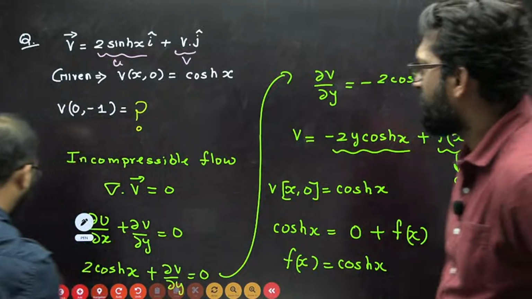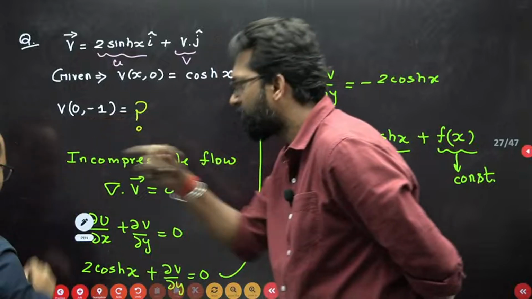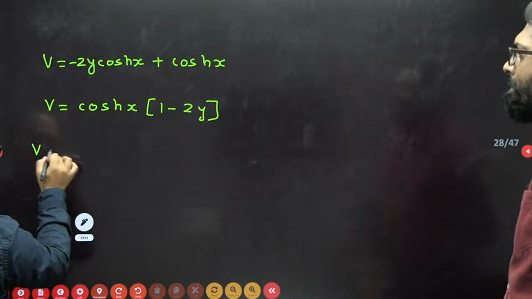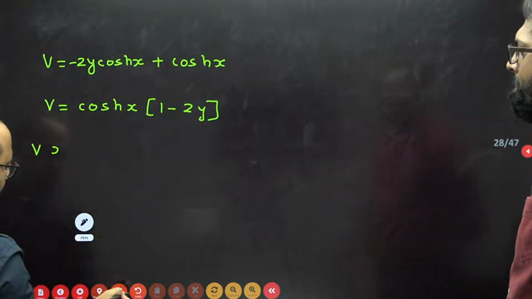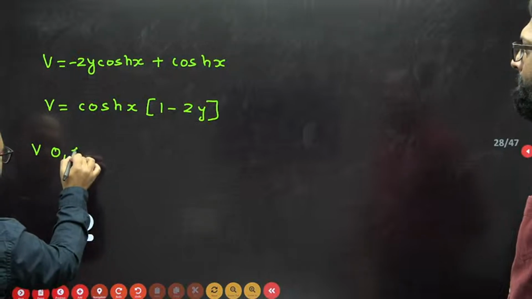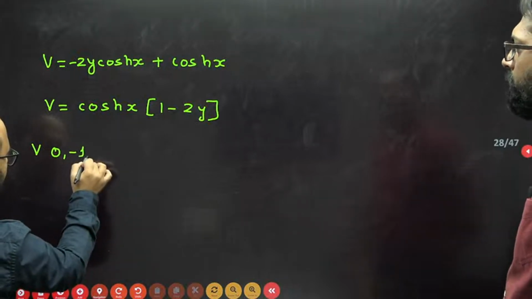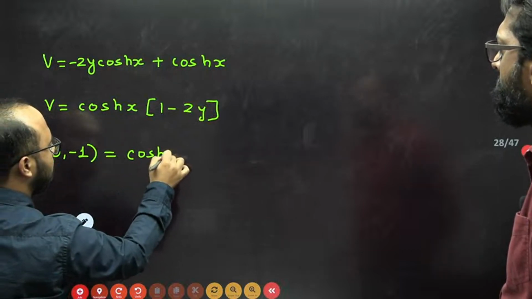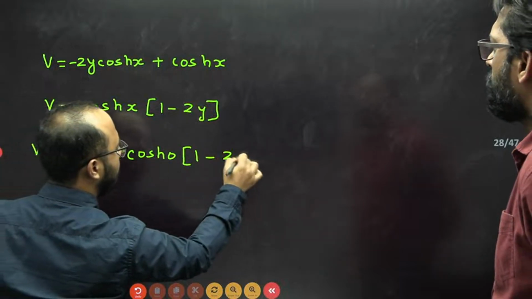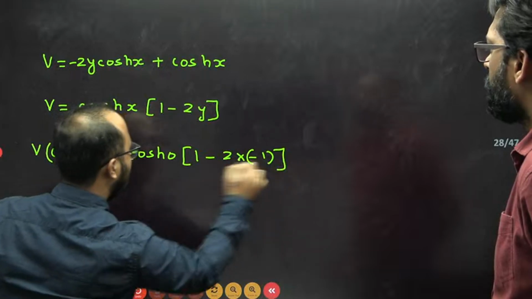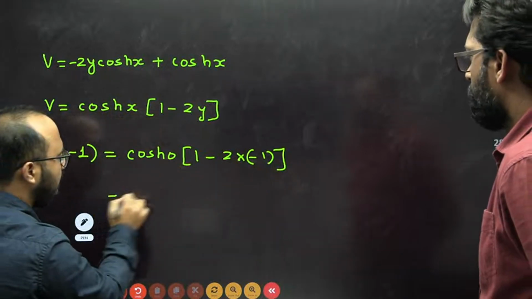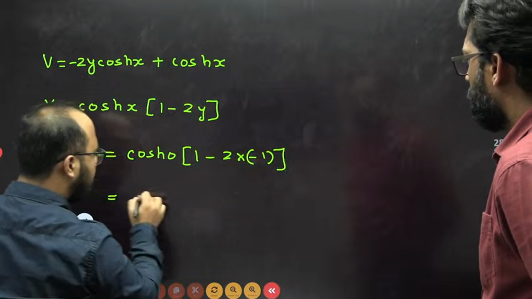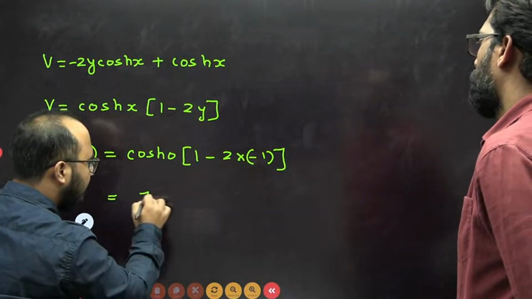minus 1. That means the x value is 0, and the y value is minus 1. So simply I need to put this value, x value 0, comma minus 1. Correct. So cos h 0, 1 minus 2 into minus 1. This cos 0 is what? 1 minus 2, but it is a minus sign. So what will I be getting? Final answer is 3.